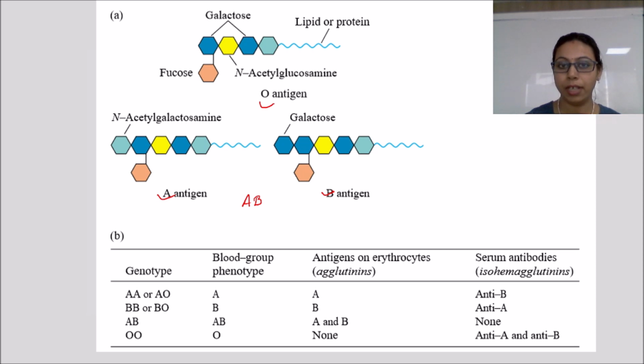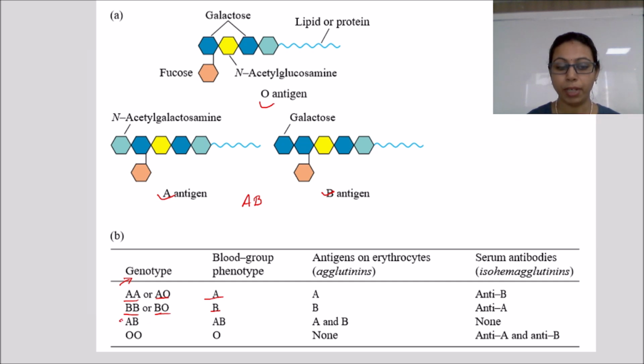In genetics, we consider the ABO blood group typing as multiple alleles. Why do we call it multiple alleles? Because two different types of alleles can present a single type of blood group. For example, as you can see in the genotype, whether a person has the AA or AO genotype, the person will have blood group A, whereas the person who has the genotype BB or BO will have blood group B.